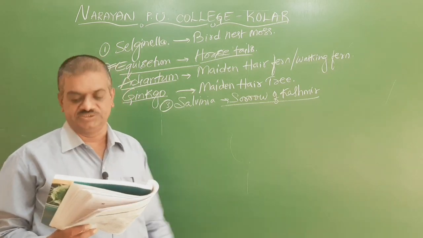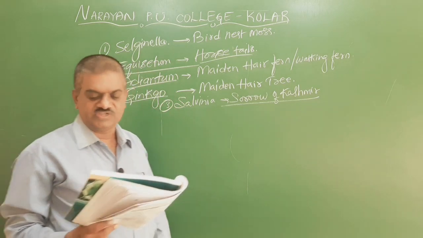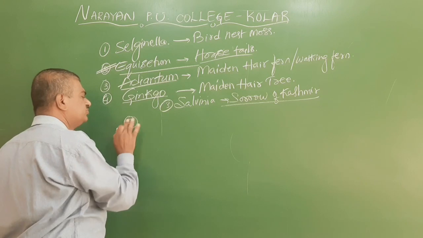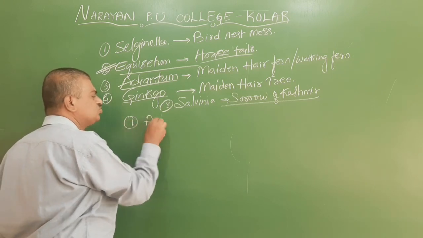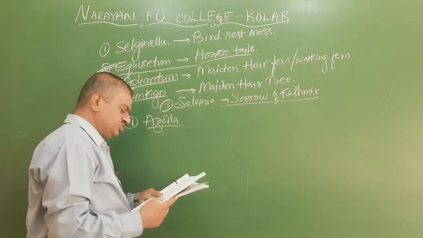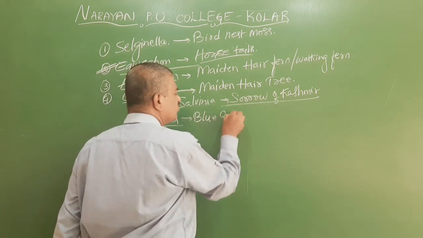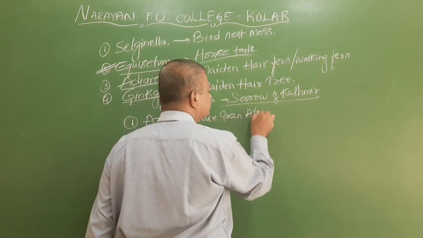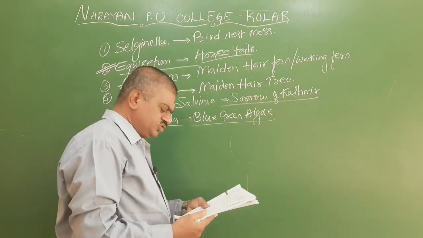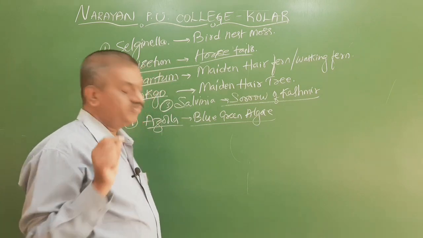Symbiotic association with. The first option is Azolla. Azolla is a fern that has a symbiotic association with blue-green algae, which usually helps in nitrogen fixation.